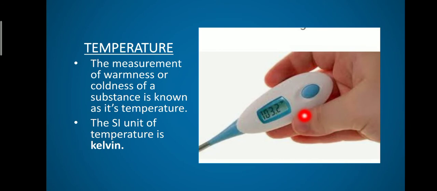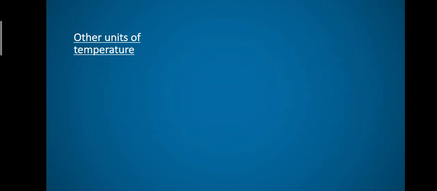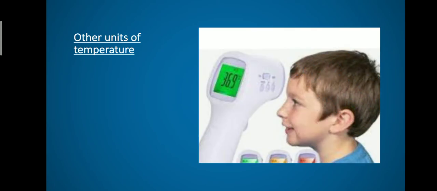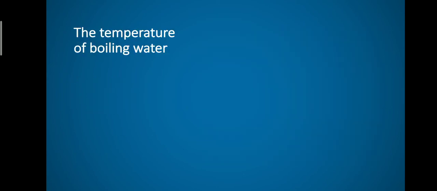This picture is a digital thermometer where the reading will be displayed as numbers. What are the other units of temperature? The other units of temperature are Fahrenheit, Celsius or centigrade.